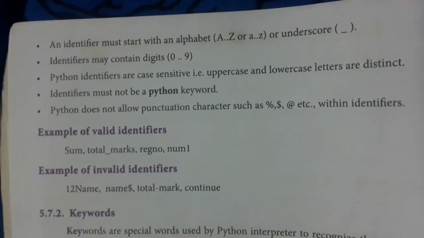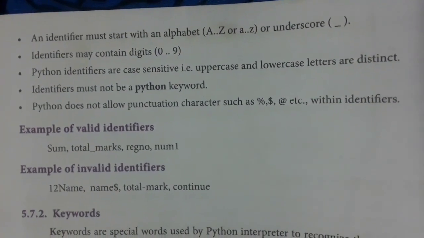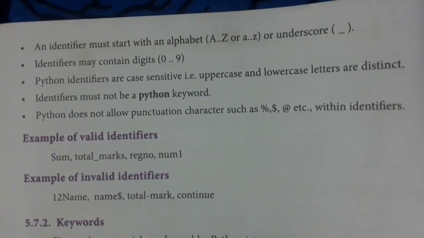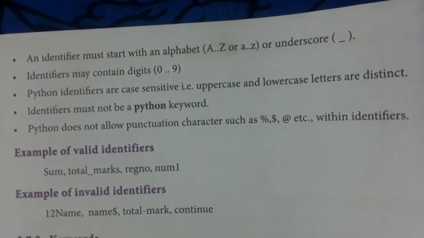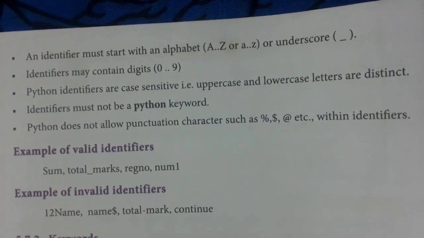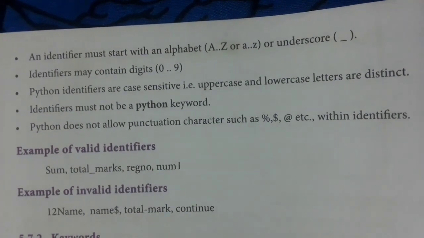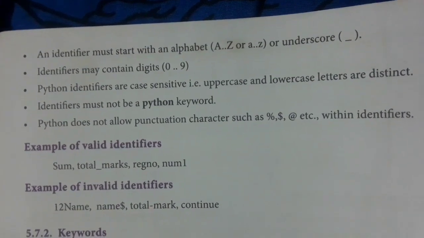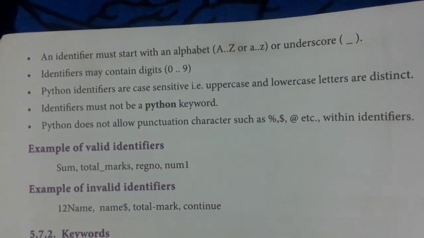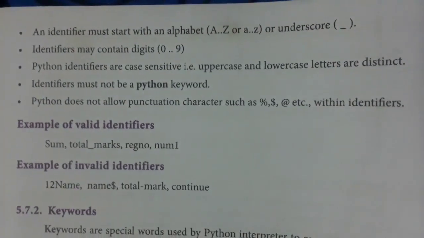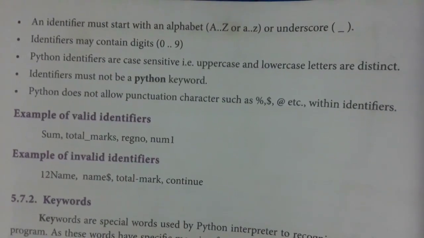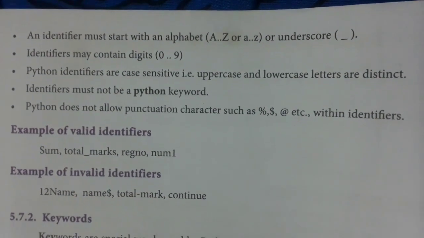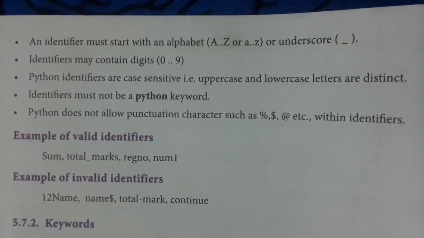For giving the name of the identifier, we have certain rules which have to be followed. First, the name should start with alphabet. It may be capital or small letter, and you can use underscore symbol. Identifiers can contain digits from 0 to 9. Python identifiers are case sensitive. Case sensitive means if you are giving in capital letter, it should be in capital letter. If it is small letter means you have to follow the small letter.